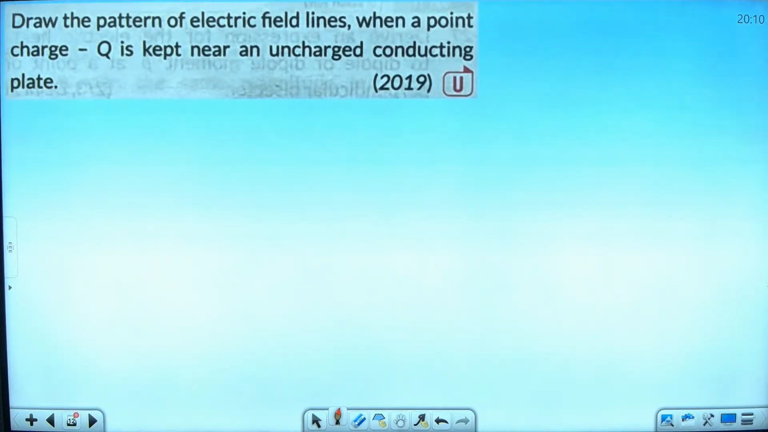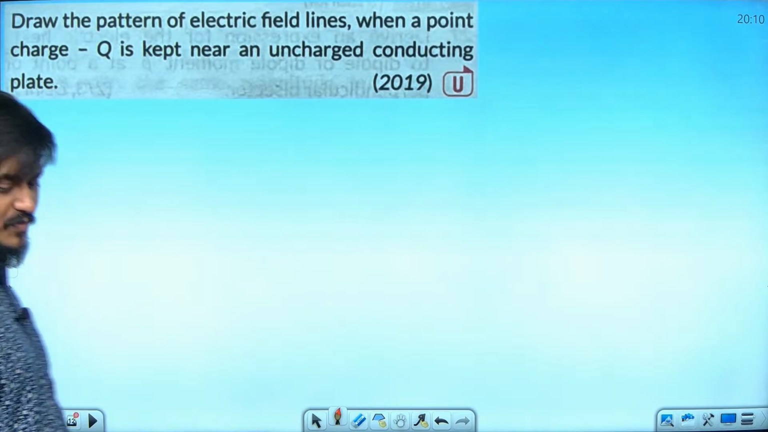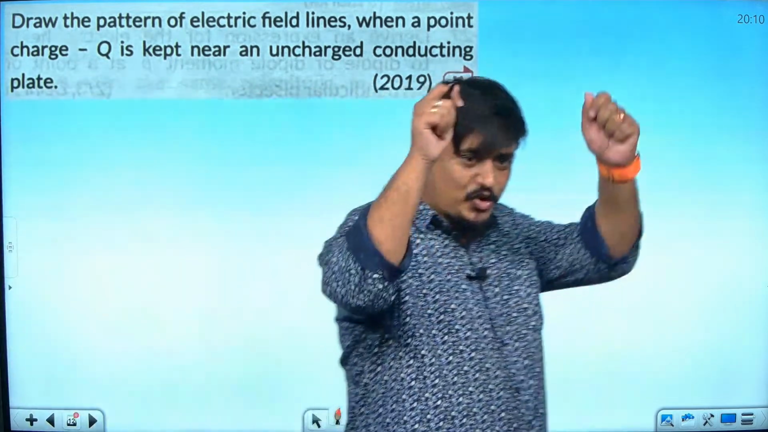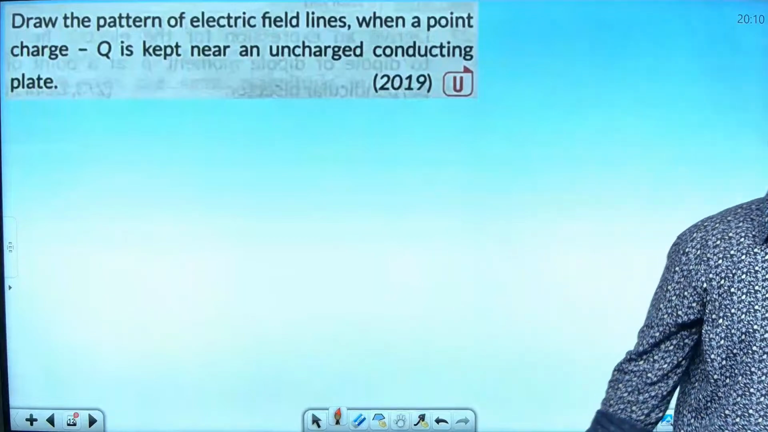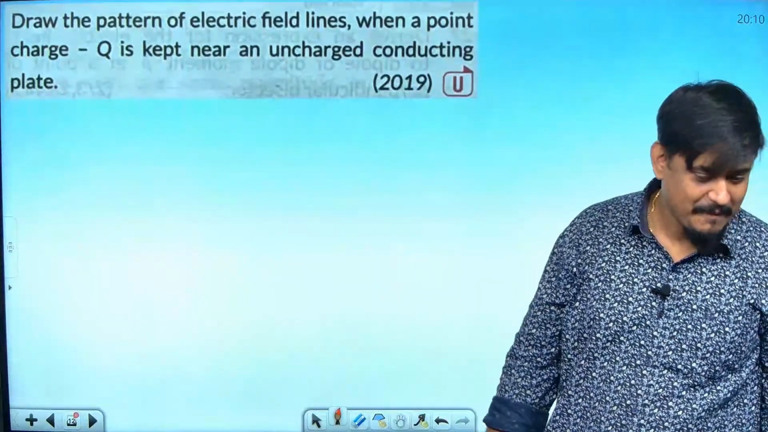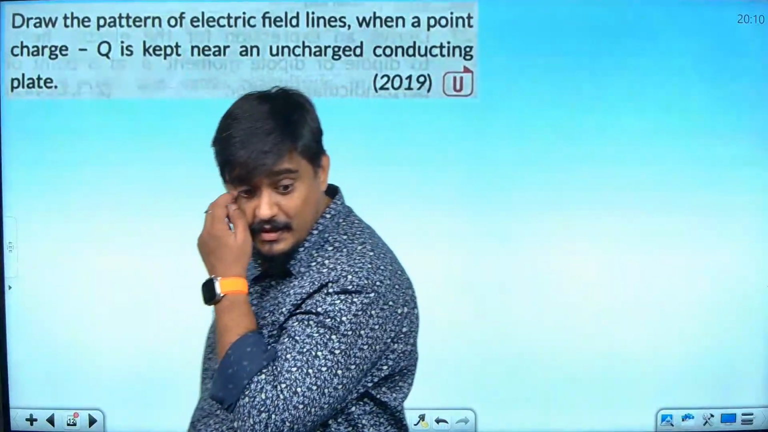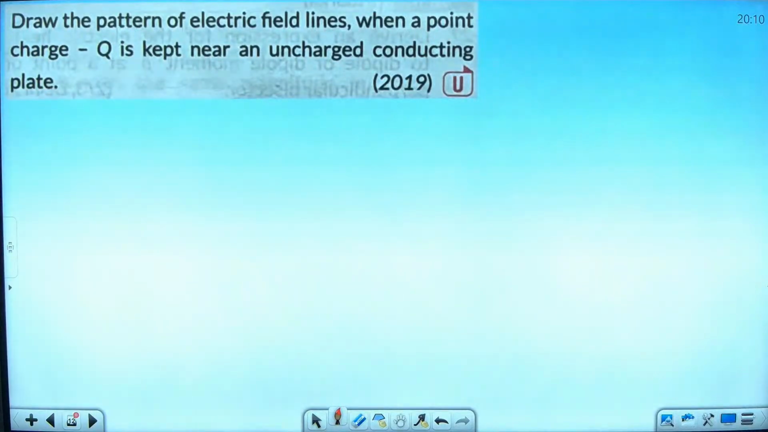Pay attention. 2019. Good question this is. Draw and show me, all of you. Draw the pattern of electric field lines when a point charge minus q is kept near an uncharged conducting plate. All of you draw and show your notebook like this to me. This question has come twice in board examination. One time minus q, one time was plus q.